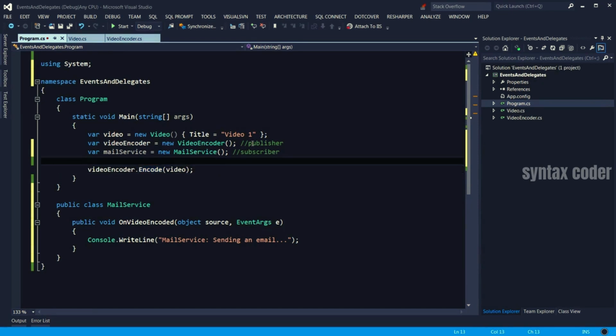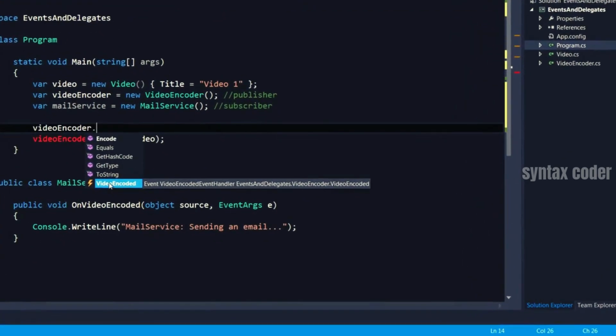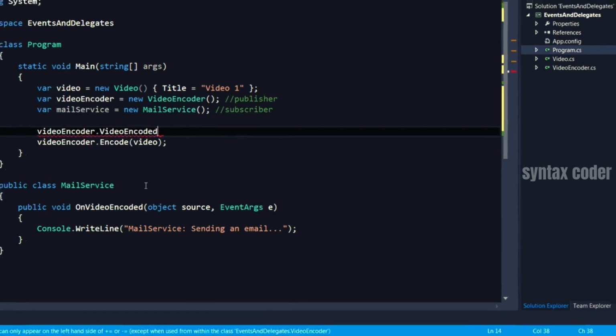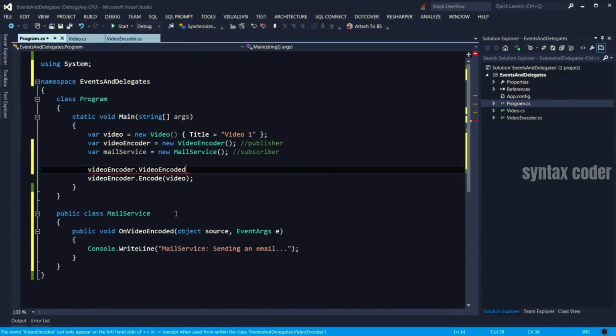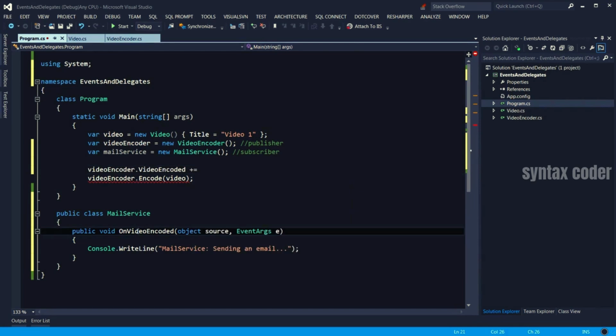How do we do that? It's very simple. You start with the publisher, videoEncoder dot, look at this icon. That's an event, VideoEncoded. So we are interested in that. Now the notation is we use the plus equal operator. That is to register a handler for that event. Who's the handler? This method in the mail service.